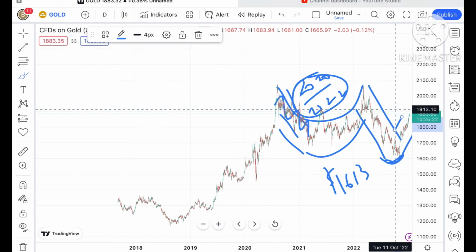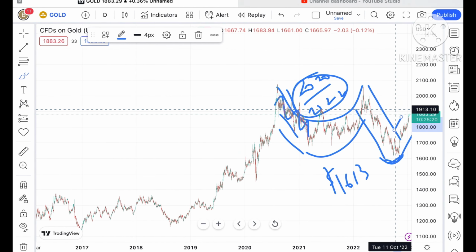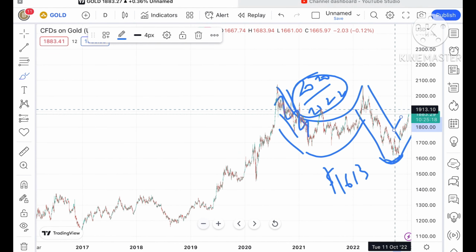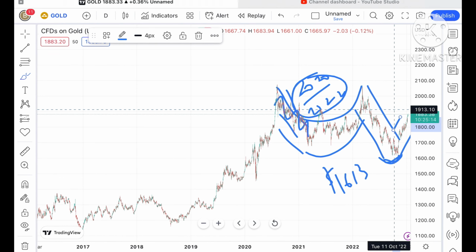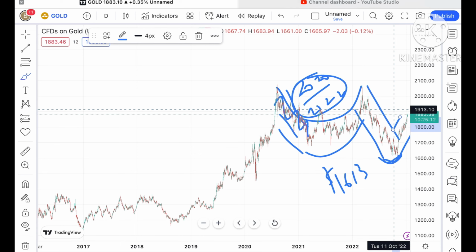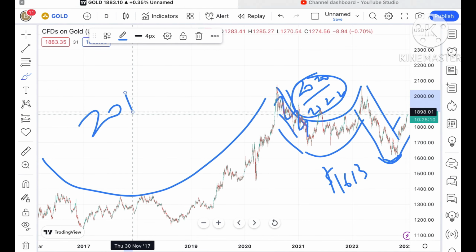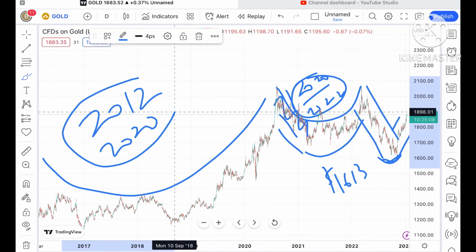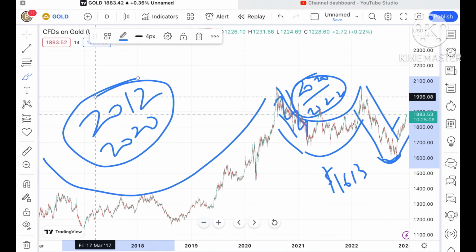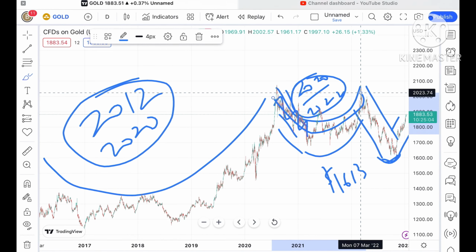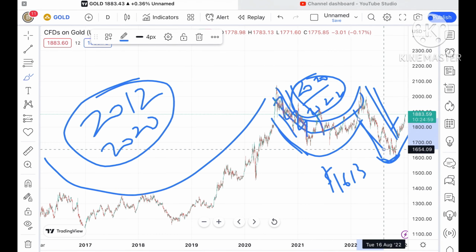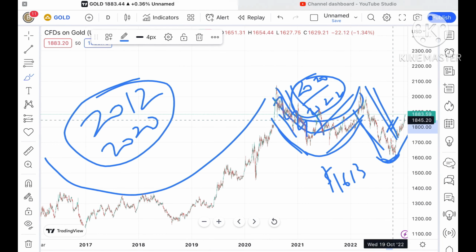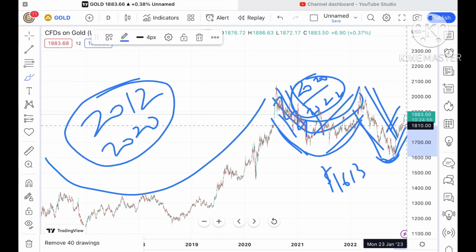One important thing you have to see on the chart is that there is a pattern forming. I've already explained in my yearly video and monthly video that there are two patterns forming. This pattern is from 2012 to 2022, the same U pattern is forming, and this is from 2020 to 2022, the same pattern being formed. A downfall has come, and after that there is a sharp rise.